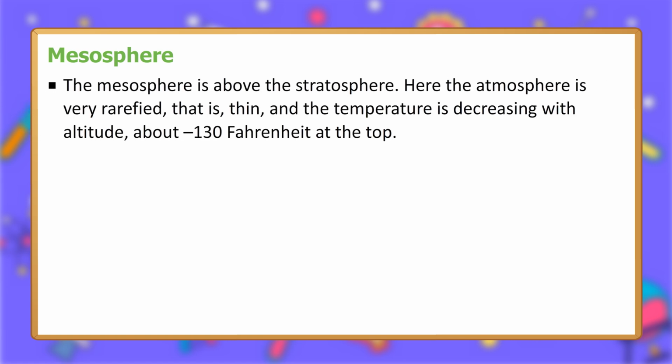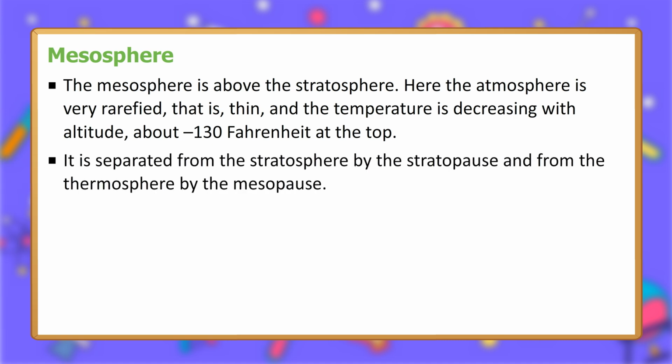Mesosphere. The mesosphere is above the stratosphere. Here the atmosphere is very rarefied, that is, thin, and the temperature is decreasing with altitude, about -130 Fahrenheit at the top. It is separated from the stratosphere by the stratopause and from the thermosphere by the mesopause.